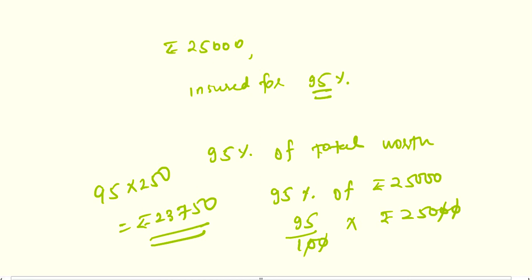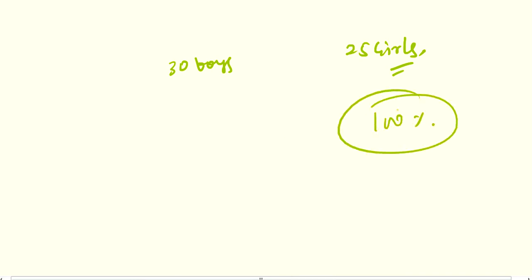Okay. Then question number 10. In a class, 30 boys are there and 25 girls are there. What is the percentage of boys in the class? So simply, as you know, 100% is the total for a quantity. Now we want to know the percentage of boys. In a class, the number of boys and girls make the total strength. So 30 boys and 25 girls, so the total strength is 55 students.